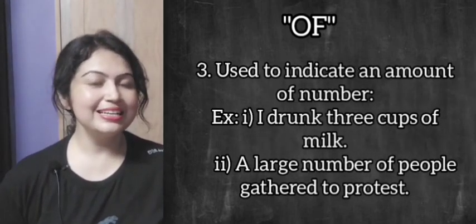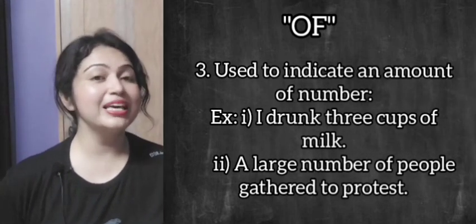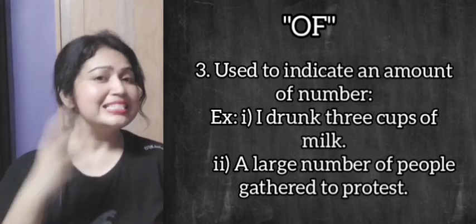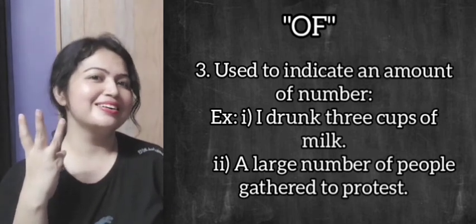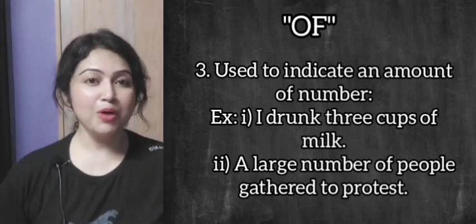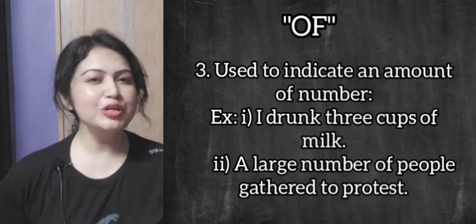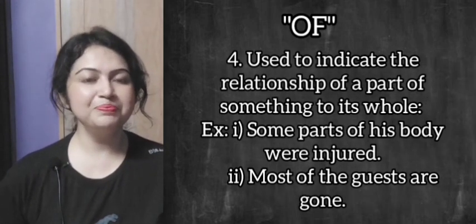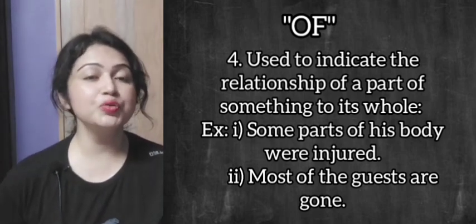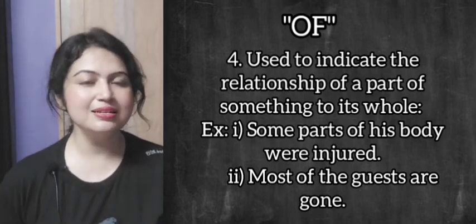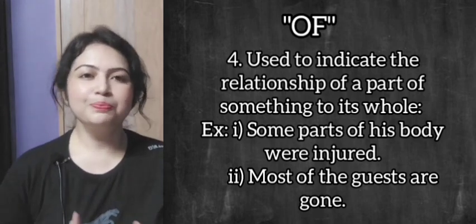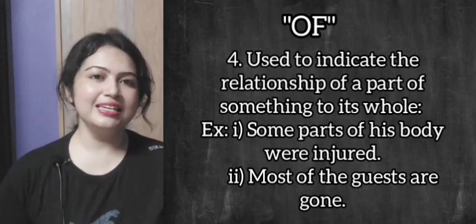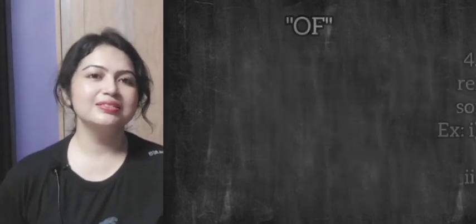To indicate an amount or number, we can use of. Example, I drank 3 cups of milk. A large number of people gathered to protest. Used to indicate the relationship of a part of something to its whole. For example, some parts of his body were injured. Most of the guests are gone.